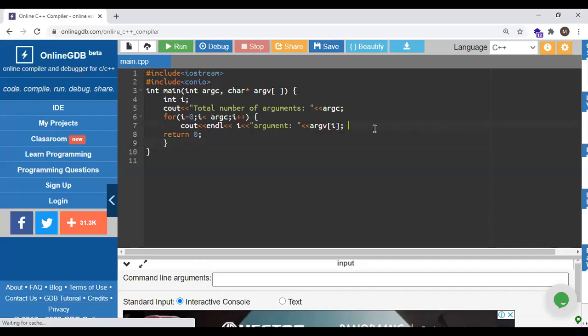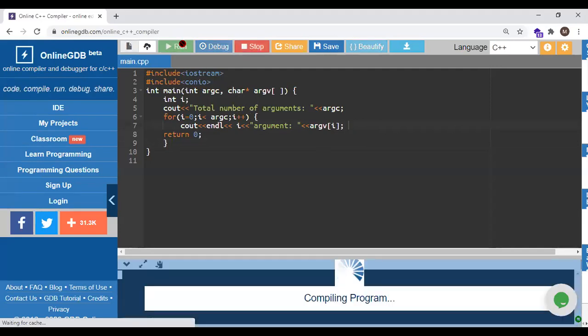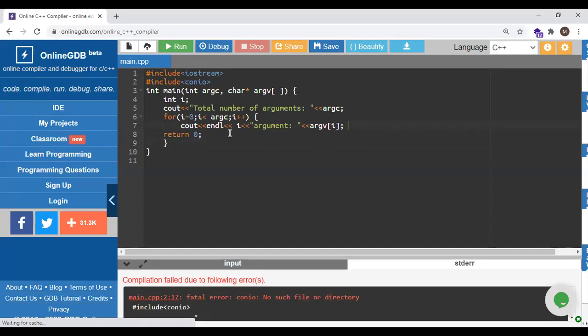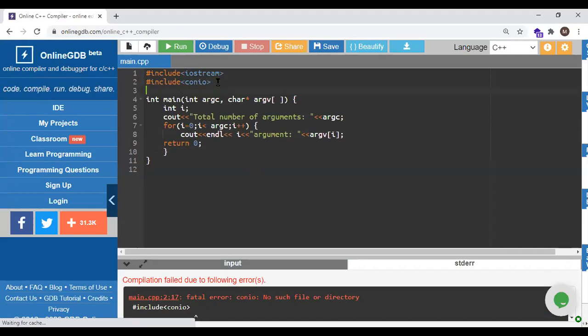Right. Something simple, required with using namespace for this. Okay, so it will be related with the console. Sorry, it will not be required with this.